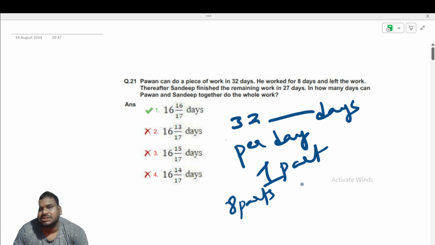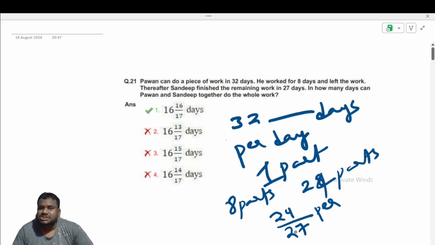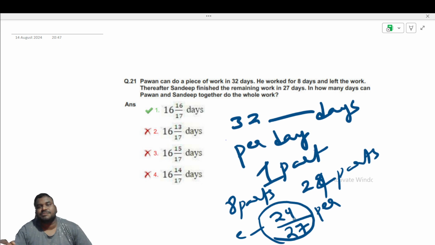When he completed 8 parts, what are the remaining parts? 32 minus 8, how many parts? 24 parts is the remaining work. So thereafter Sandeep finished the remaining work in 27 days. So 24 parts are finished in 27 days means per day he will finish 24 by 27 parts of work. So this will become his efficiency. Okay. So if he can finish 24 parts of work in 27 days, per day he can finish 24 by 27 parts. Okay.